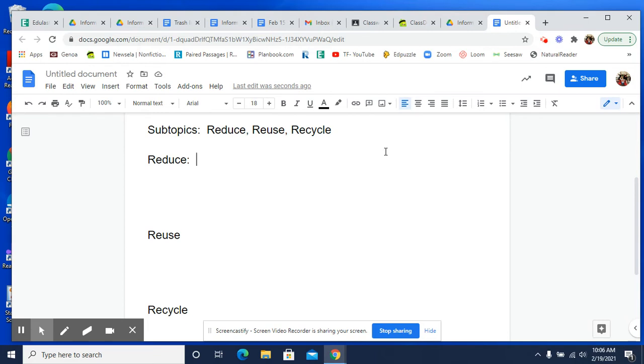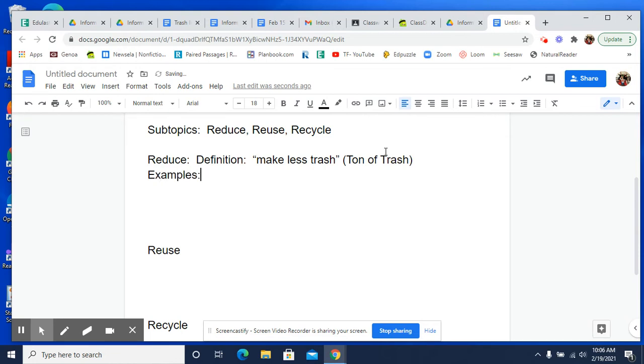So I'm going to first put definition so I know this is a definition. Okay. And then I'm going to put quotes around it because I'm going to take their words. Okay. If you use their words, word for word, what they say, then you need to quote it. Okay. And then behind it, I'm going to say, okay, I got that from A Ton of Trash. Okay. Right now, I'm going to give some examples.